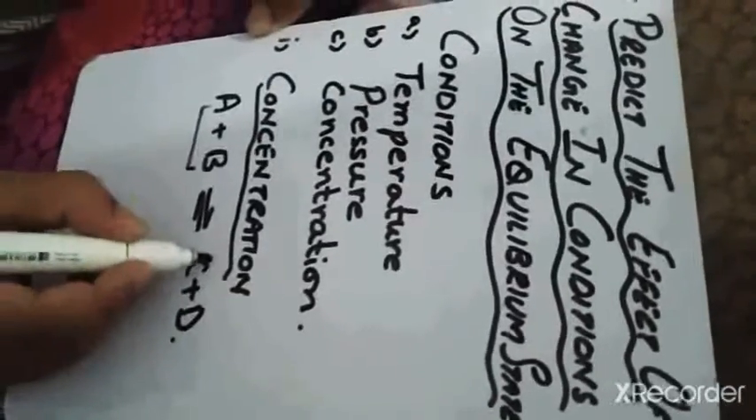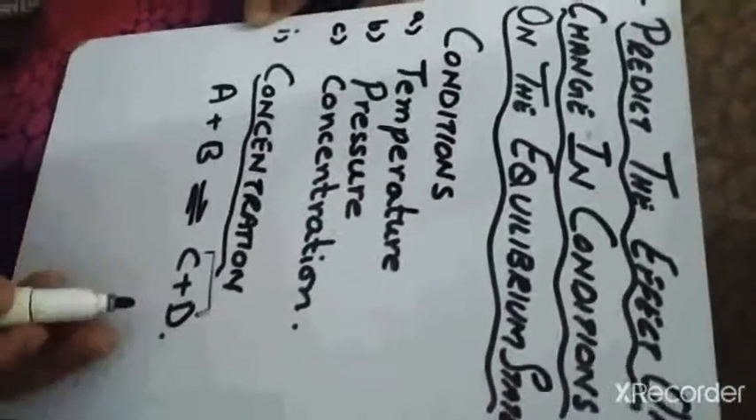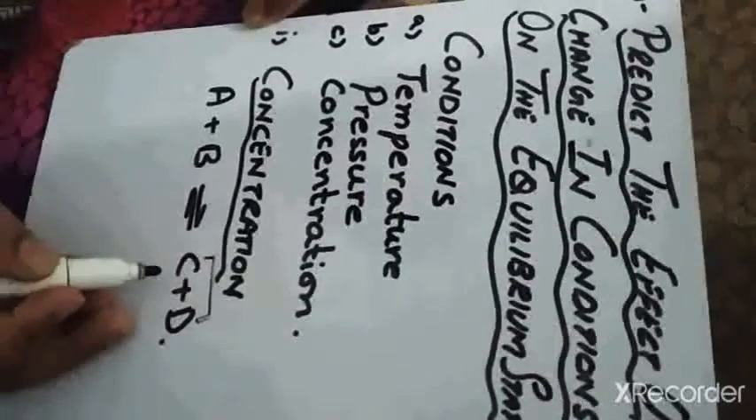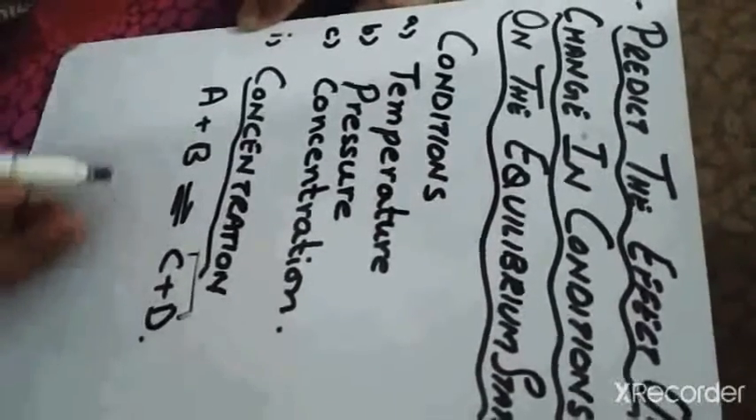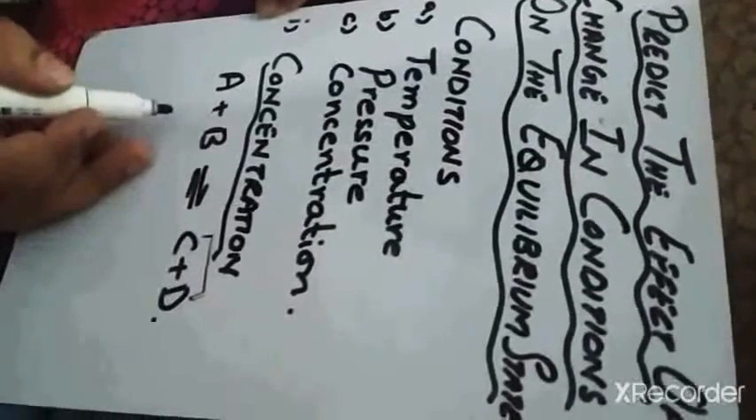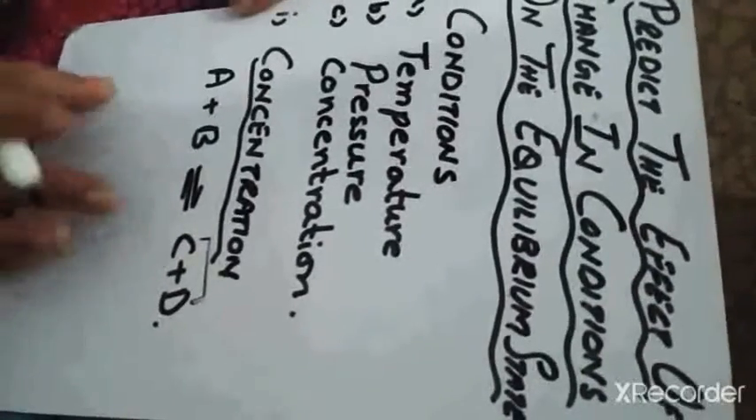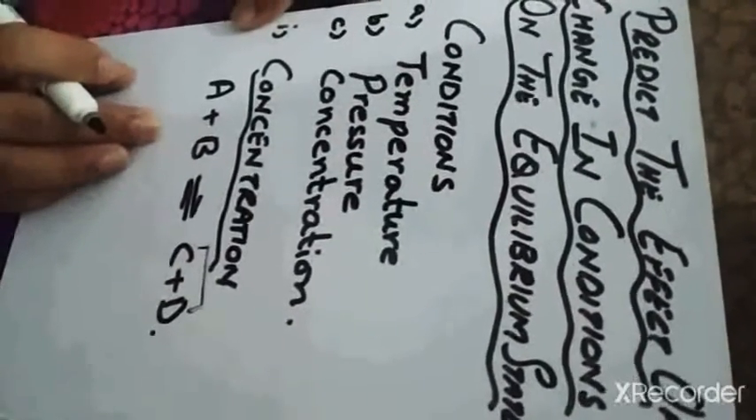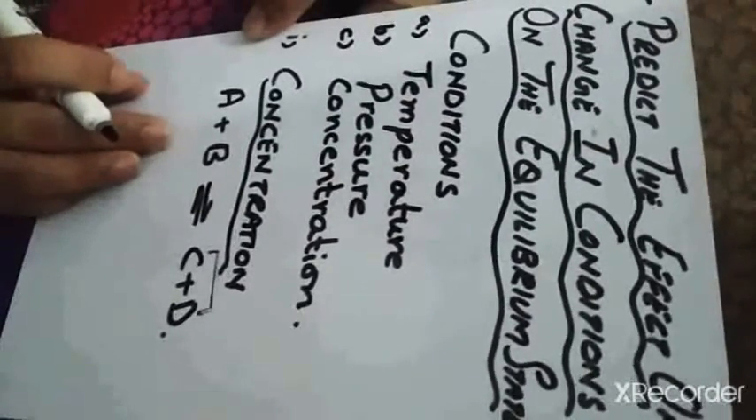Similarly, if you change the concentration of the products C plus D, let's suppose you increase the concentration of the products C and D, then what will happen? They will start reacting and the backward reaction will start and will produce the reactants A plus B, right? Until the concentration of the reactants A and B will remain constant and the rate of forward reaction becomes equal to the rate of backward reaction.